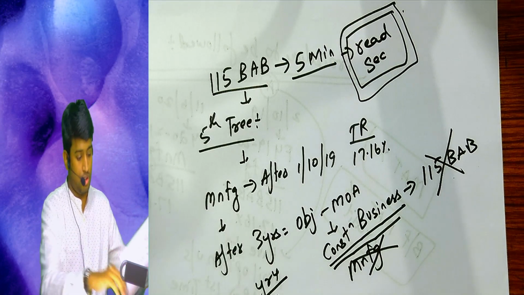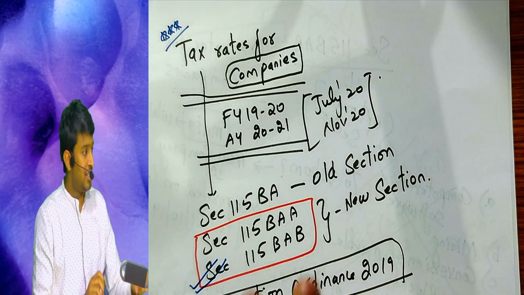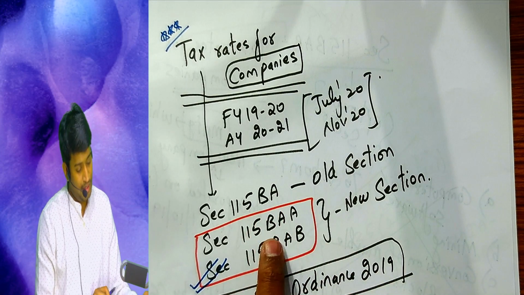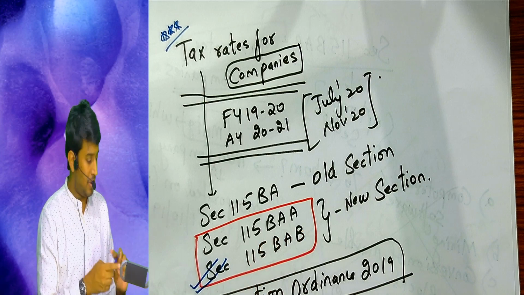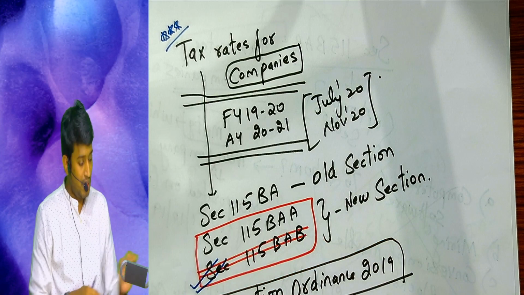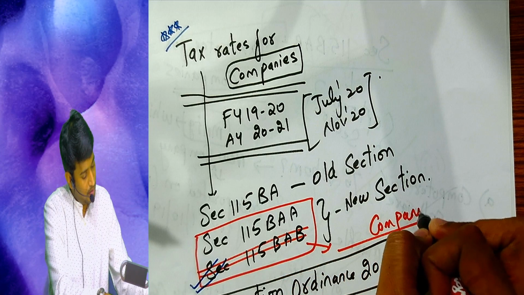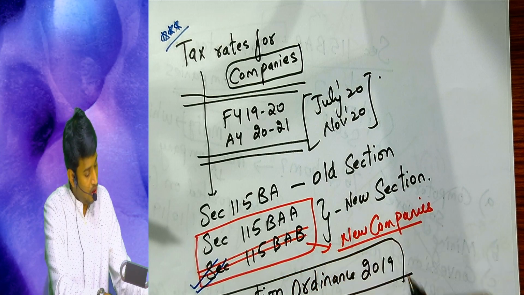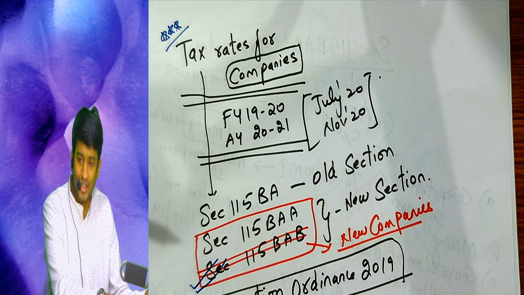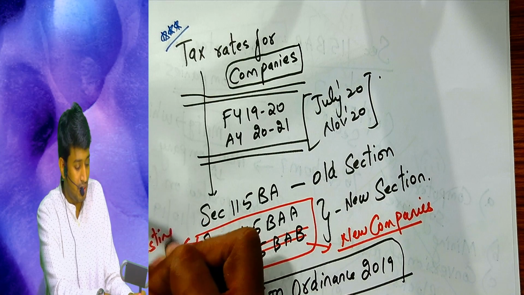Sure. Now sir, in the beginning of the session I said there are three sections we have for the tax rates: 115 BA, 115 BAA, 115 BAB. Till now we have covered the third one. This is done. This is applicable to new manufacturing companies which are incorporated on or after 1/10/2019. So this other section is for the existing companies.